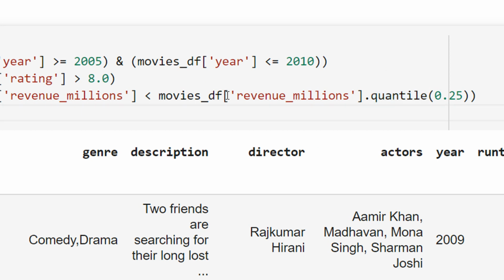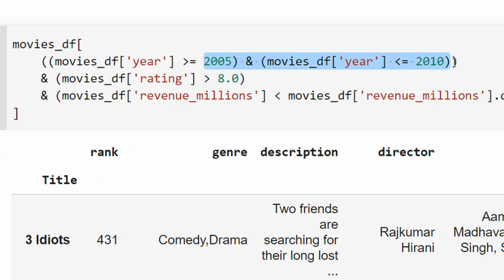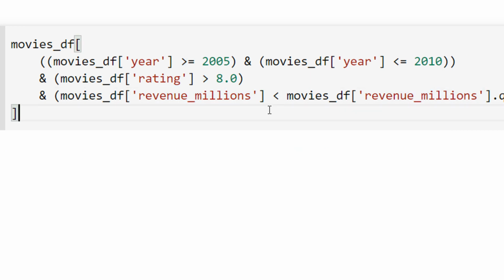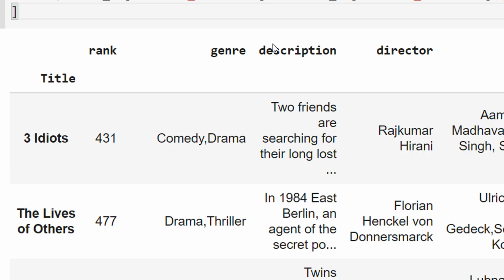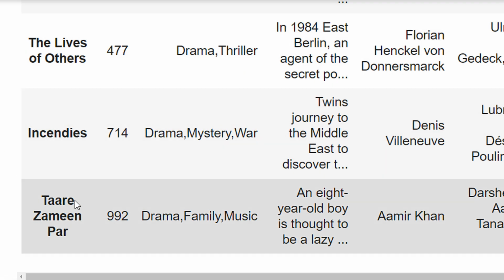So basically between these 6 years, 2005 to 2010 is 6 years, I want those movies which have a rating greater than 8, right? So 8.0 is excluded, 8.01 will be the first value, and their revenue must be in the top 25, right? So when I display these movies, you have Three Idiots, Life of Others, Taare Zameen Par, and the list, right?